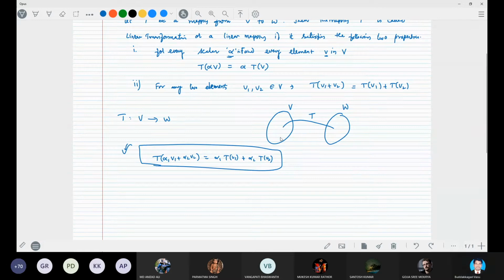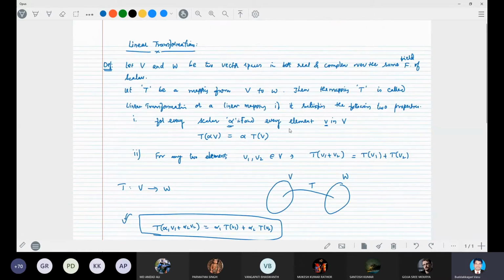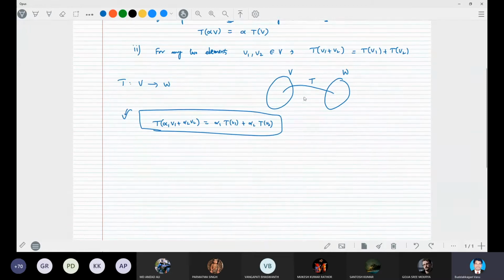Okay, so once we define a mapping, it is a linear transformation provided it satisfies these two properties, where we can write T of v is equal to w. Suppose v and w are mapped under the linear transformation T, then this is represented as T of v is equal to w.